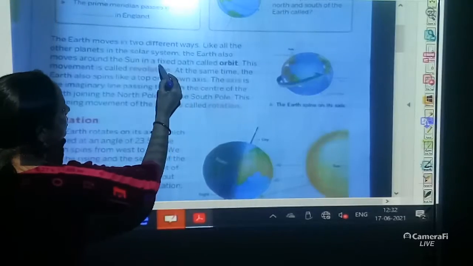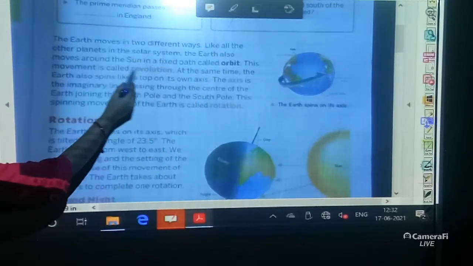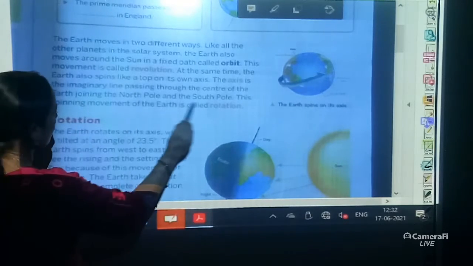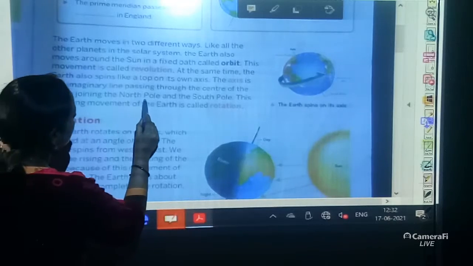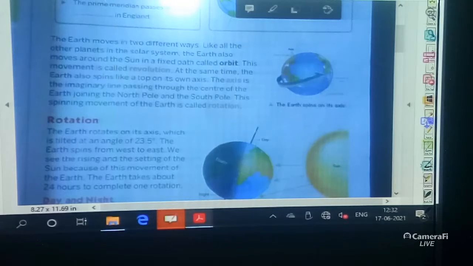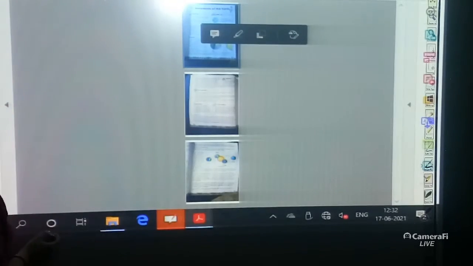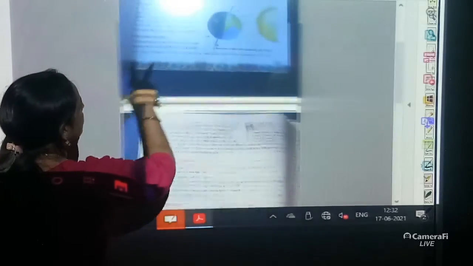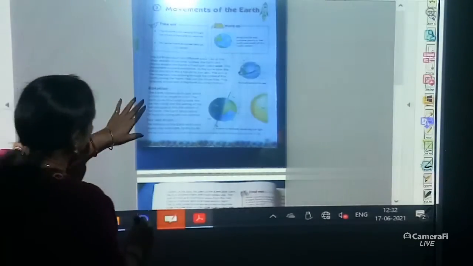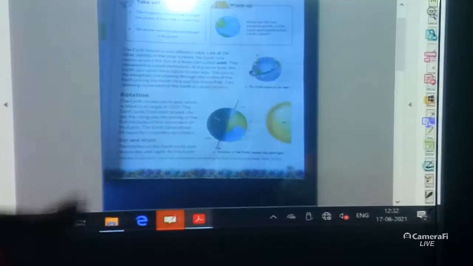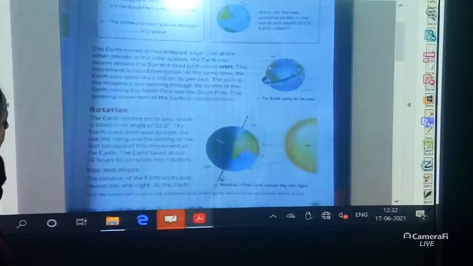See here, when the earth moves in a fixed path, that is called orbit, and when the earth spins joining the north pole and the south pole, this spinning movement of the earth is called rotation. Now you see, we will just know the rotation part.